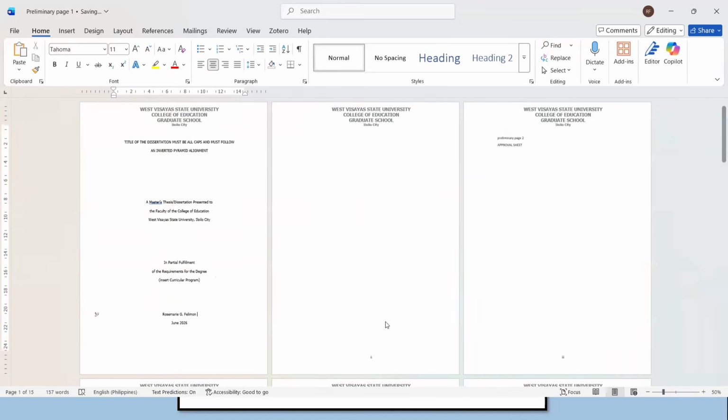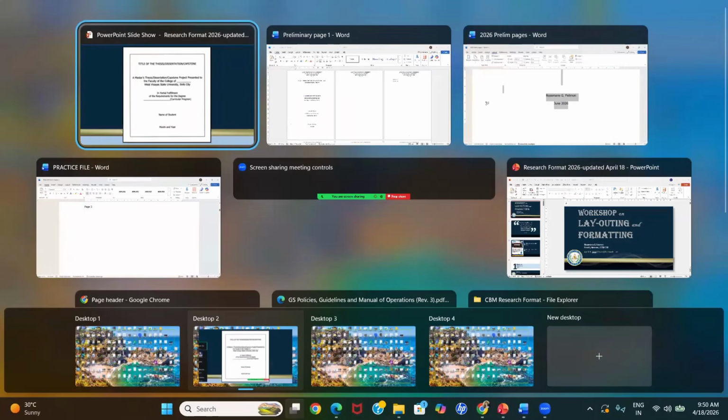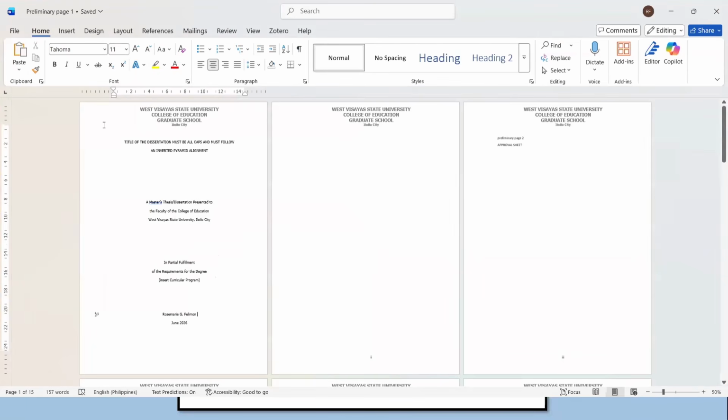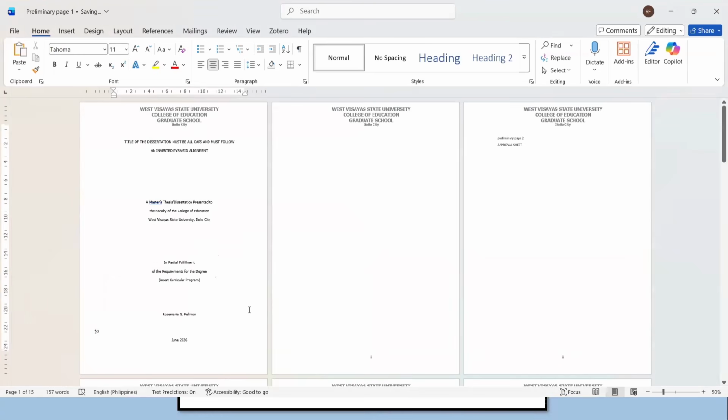So let me go back to my PowerPoint. As shown here, we also have space after name of student. So we may decide to add additional space here. Okay, so this is the look of our title page. There's no page number. Remember, spacing is negotiable. We're not very strict, but this one looks balanced already. So we may follow that one. Let me just delete the extra space that I have inserted a while ago during the demo.